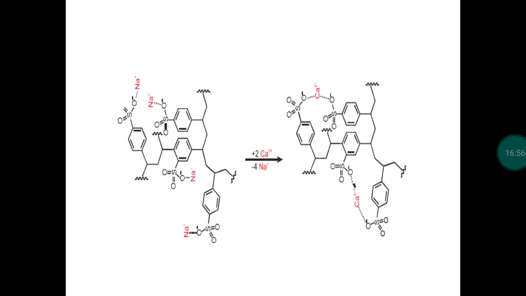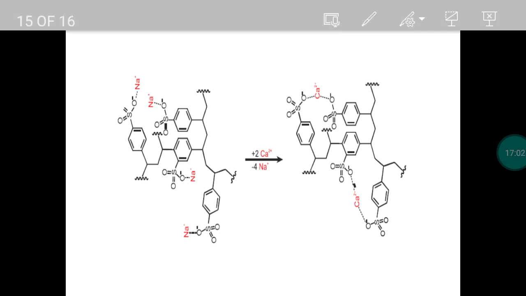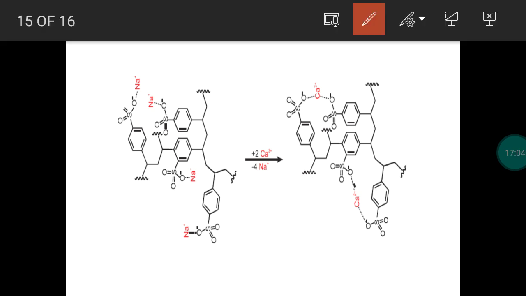Instead of zeolite, we can use organic resins also. Here one organic resin is given. The organic resin is having a cation Na+. When this organic resin is added to hard water, Na+ ion will be replaced by calcium 2+ or magnesium 2+ ions.